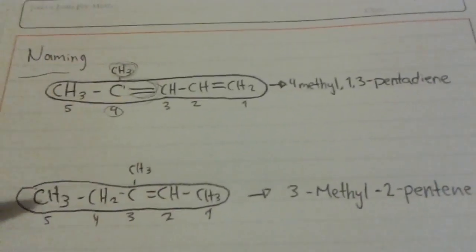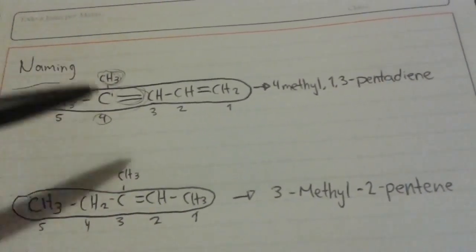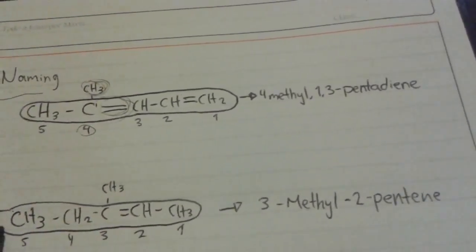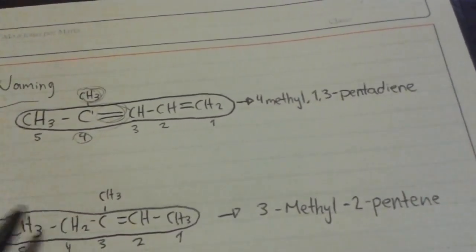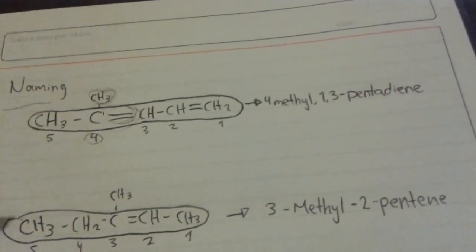Then here is 3-methyl-2-pentene because on the third carbon there is the alkyl group, and it is a 5-carbon chain with just 1 double bond.